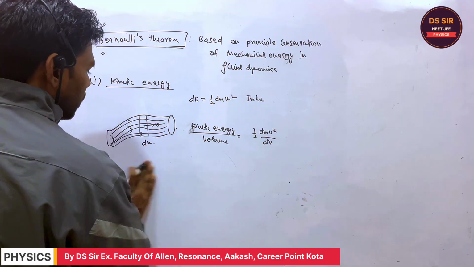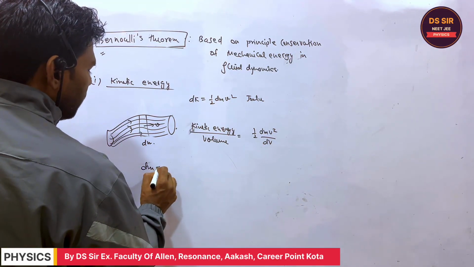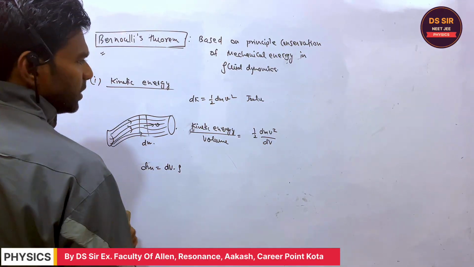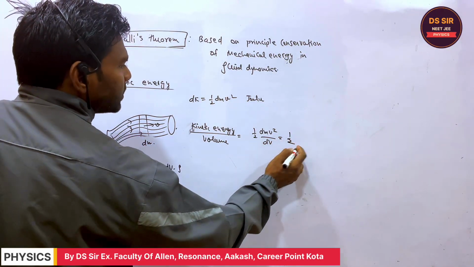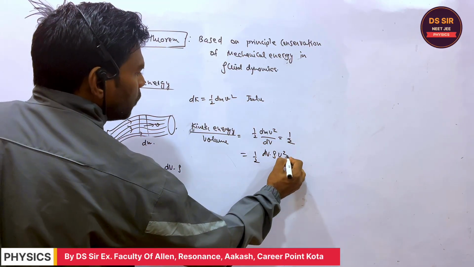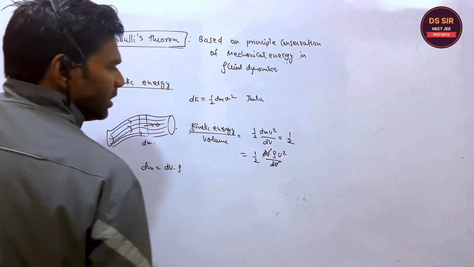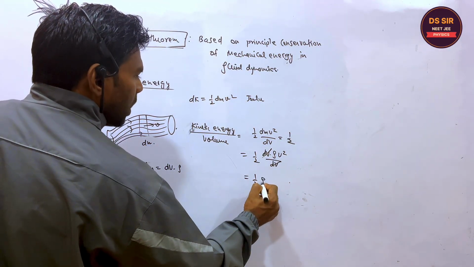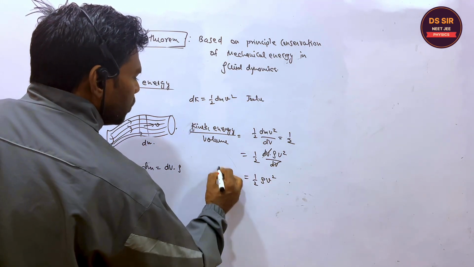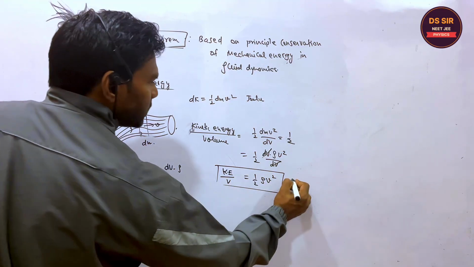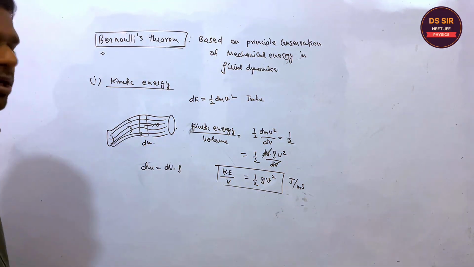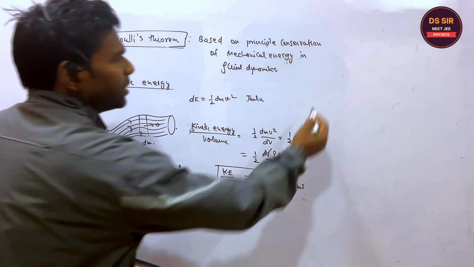The dm mass in terms of density is equal to volume into density. So if you write half, dm is equal to dv into rho into v square, the elemental volume will cancel out. So half rho v square. So this is the kinetic energy per unit volume, and the unit of this will be joule per meter cube, right? This is half rho v square.